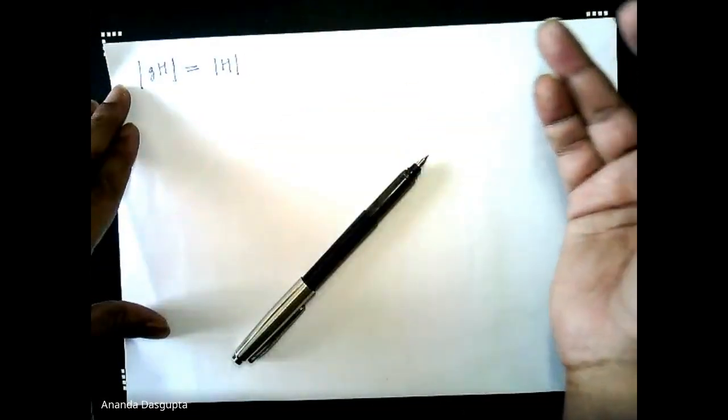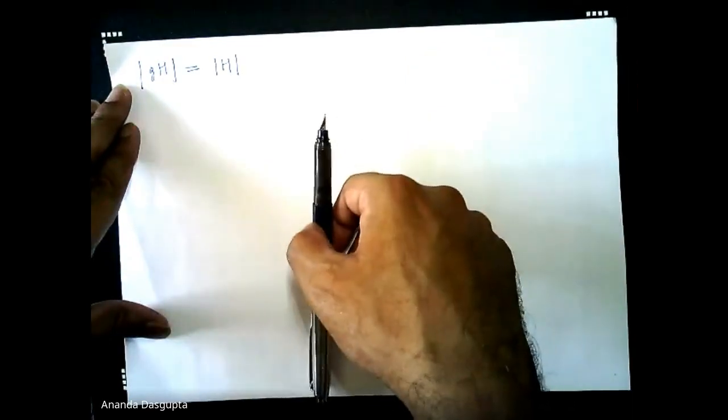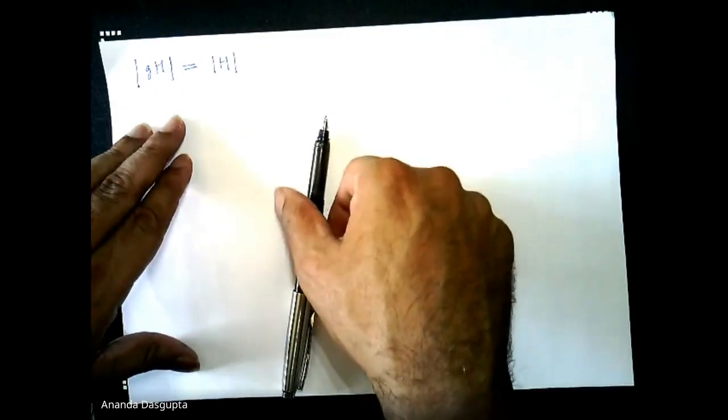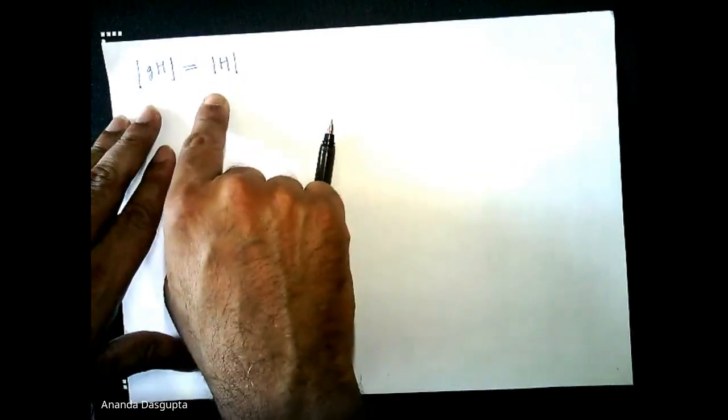The rearrangement theorem, or the fact that cancellation works, simply tells you that there cannot be any repeats, right? So the number of elements in GH has to be the same as the number of elements in H. And now since all the cosets are either disjoint or completely identical,